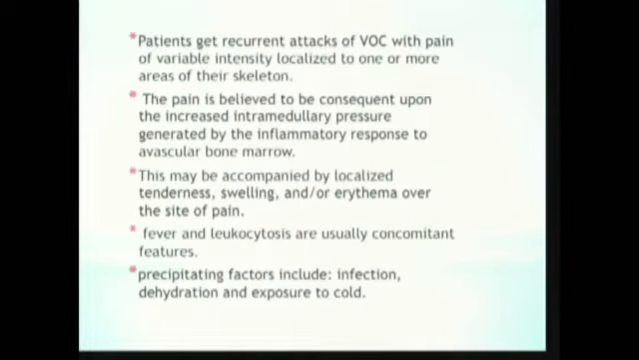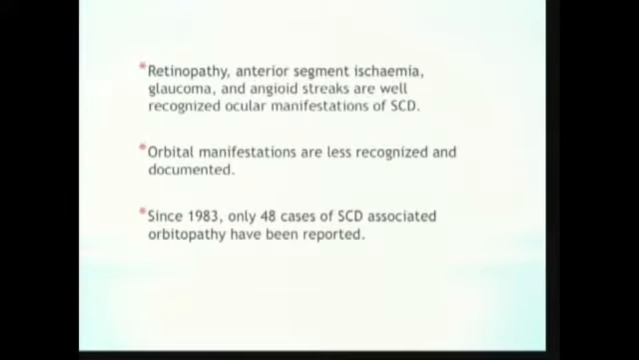Sickle cell retinopathy, anterior segment ischemia, glaucoma, and angioid streaks are well recognized as ocular manifestations of sickle cell disease. On the other hand, orbital manifestations are less recognized and documented in the literature. Since 1983, only 48 cases of sickle cell disease associated orbitopathy have been reported. Yet it is important to gain awareness and attention to this problem, as it may cause permanent visual loss.